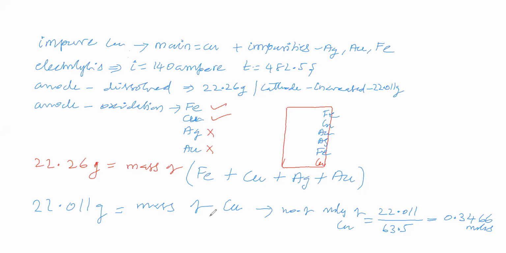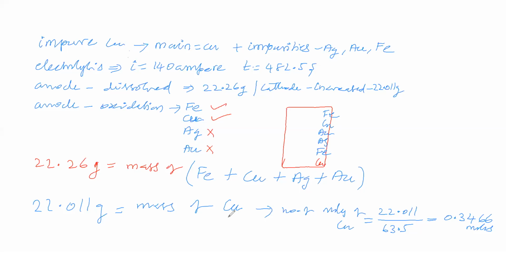Of course that may be solid also. We do not know regarding that because it is not given. So we are neglecting that factor and we are saying that 22.011 gram is the mass of copper. Sir, that means we have neglected something. We have neglected what? 22.011 gram is the mass of copper plus some other thing that we do not know. So we are neglecting that and taking 22.011 gram as the mass of copper only. Like that we have taken.